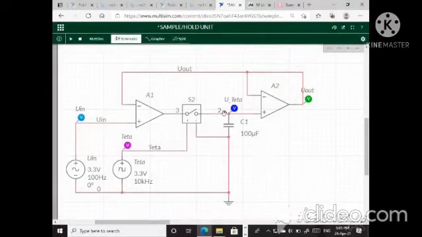So let's see the waveform. Run and simulate.